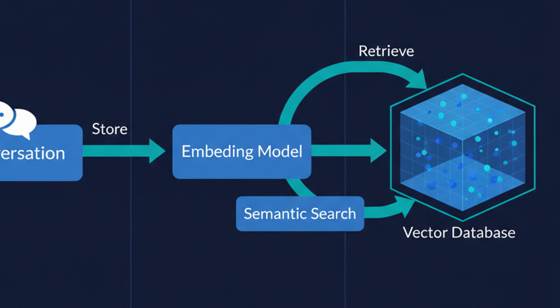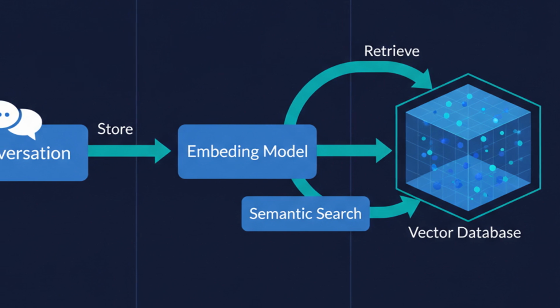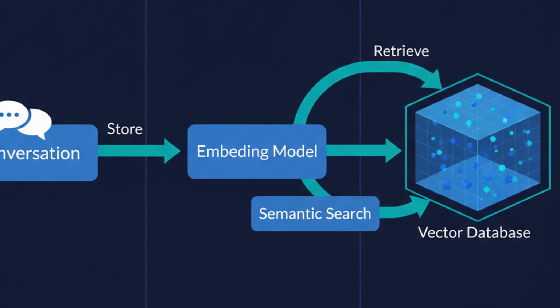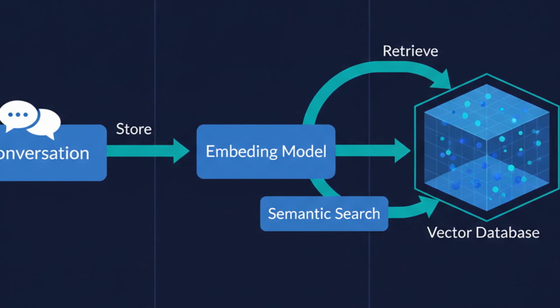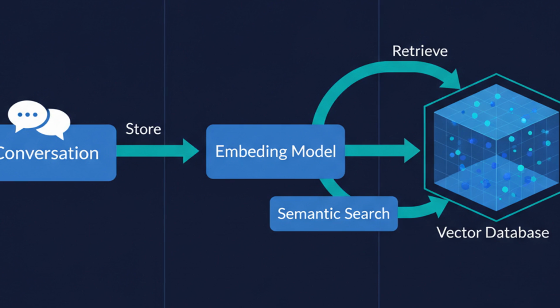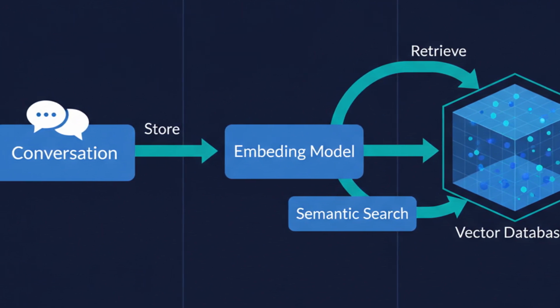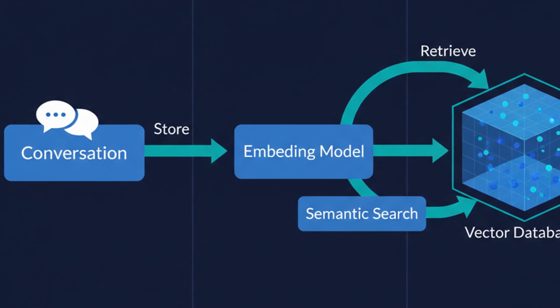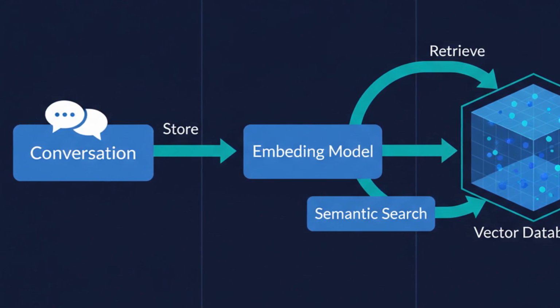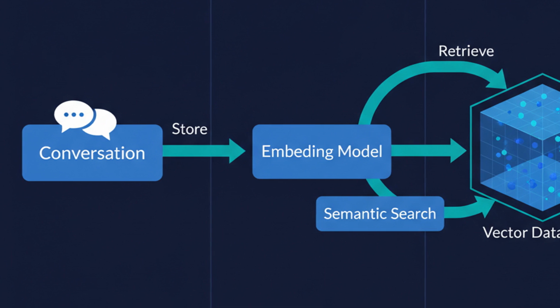Now we leave the context window entirely. Long-term memory persists across sessions. When the user returns tomorrow, the agent remembers them. This requires external storage. The dominant approach today is vector databases. Embed text into high-dimensional vectors, store them, and retrieve semantically similar content later. Your memory isn't a list anymore. It's a searchable knowledge space.